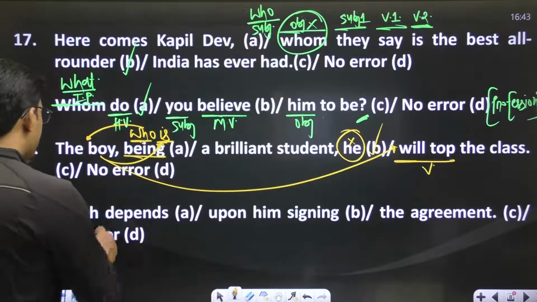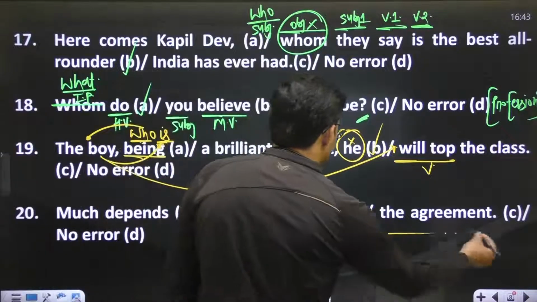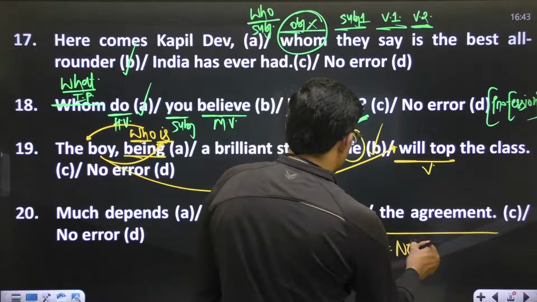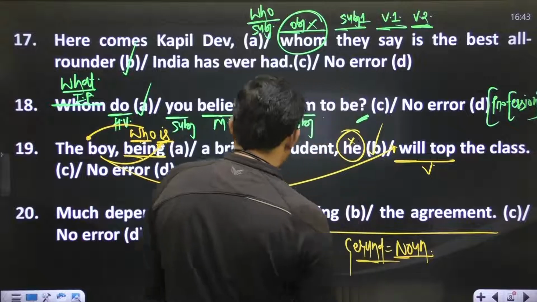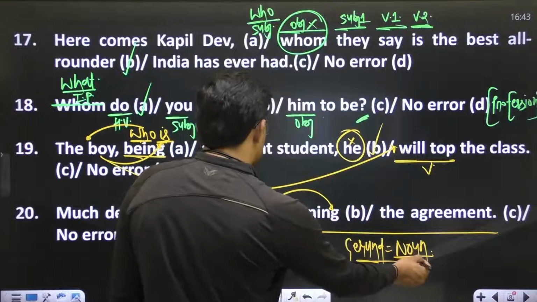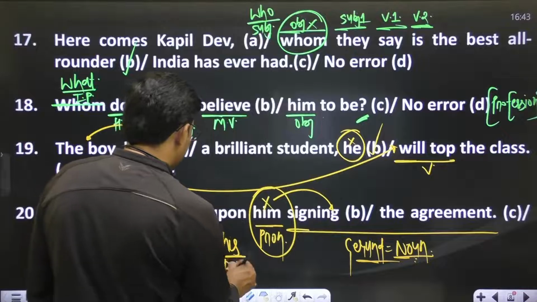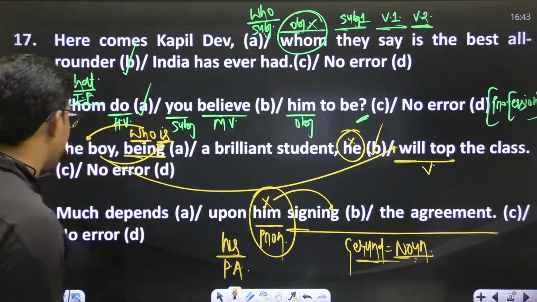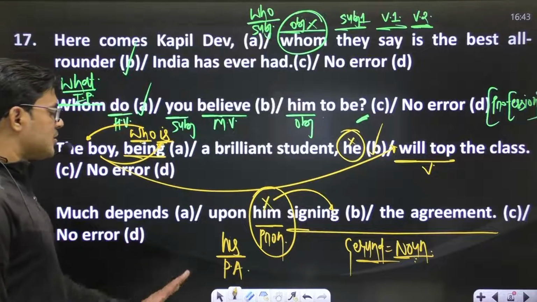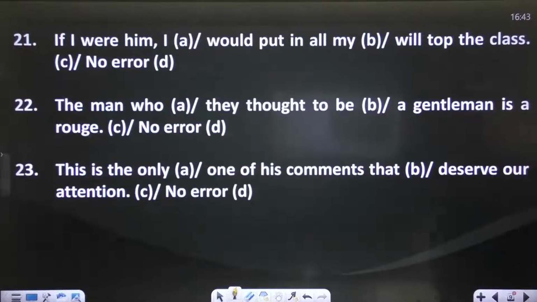So drop he. Much depends upon him signing the agreement. This word signing the agreement is a gerund, right? And gerunds are always equal to a noun, and make sure before a noun you don't need any pronoun. And as we know, to show possession on a noun we require a possessive adjective, so his will be there and the sentence will be like, much depends upon his signing the agreement. And you will have an error in part B.